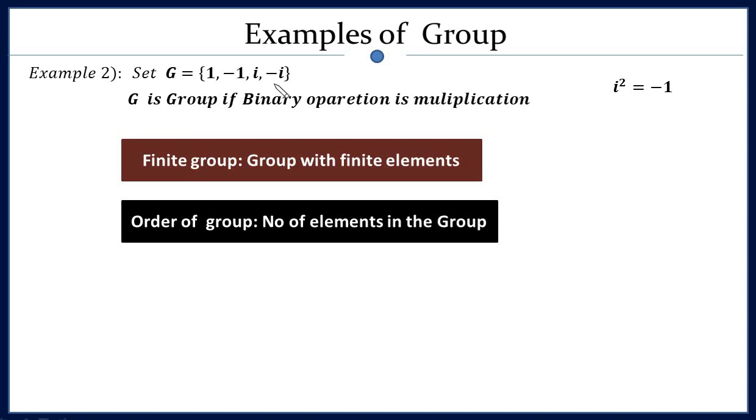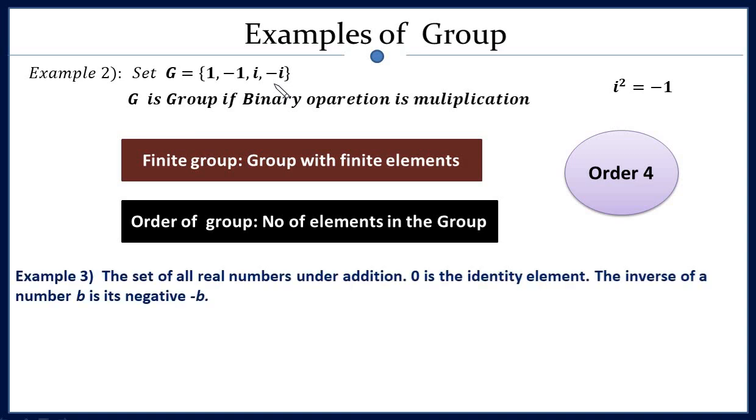The number of elements in a finite group is called the order of the group. So what is the order of this group? As this group contains 4 elements, the order of this group is 4. Let's see example 3: the set of all real numbers under addition.